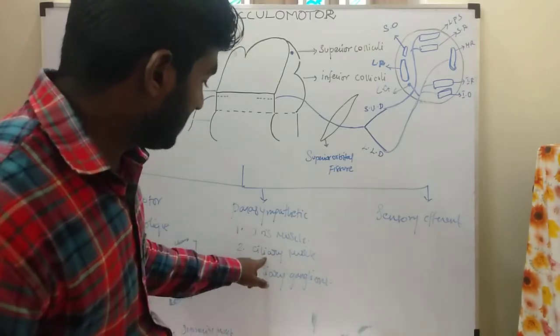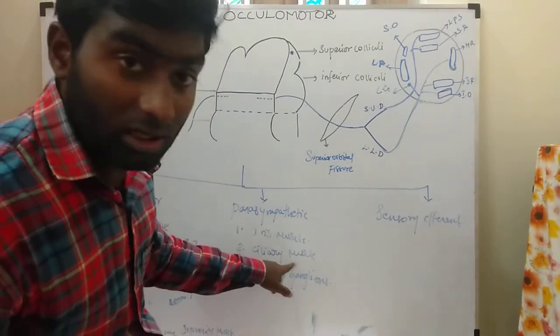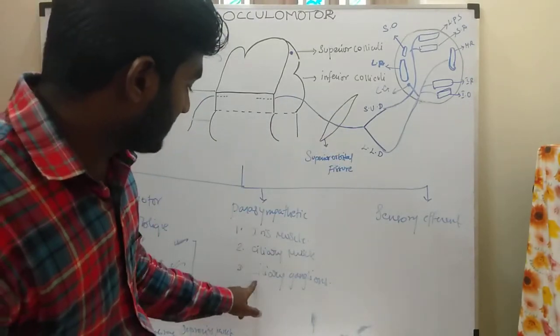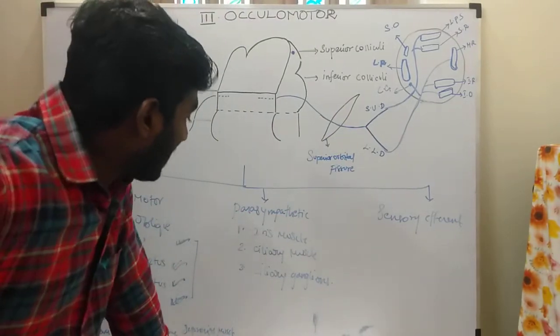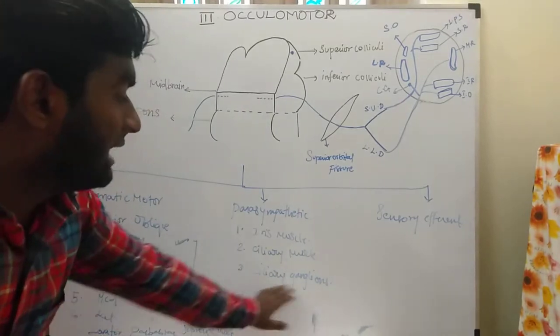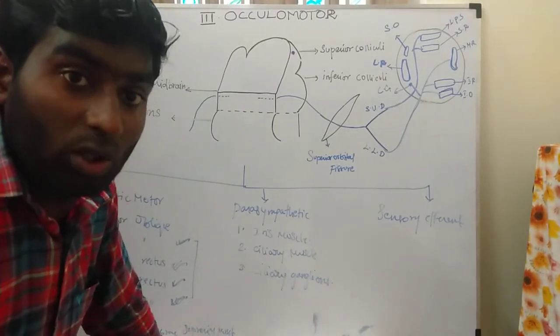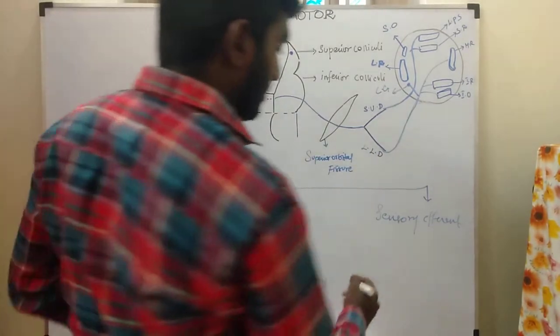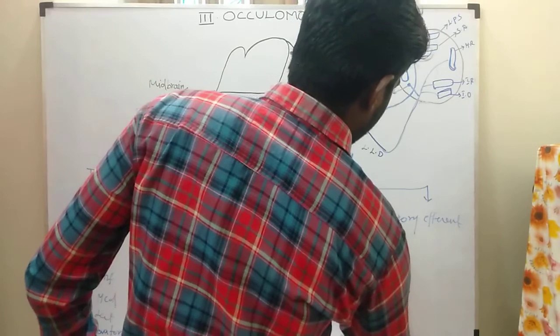Parasympathetic fibers constrict the iris muscle for pupillary constriction. Next is the ciliary muscle, which is constricted to focus the lens. Next, the cell bodies of the ganglionic parasympathetic neurons are in the ciliary ganglion. Next, the sensory efferent, which supplies the muscle called the inferior oblique muscle.